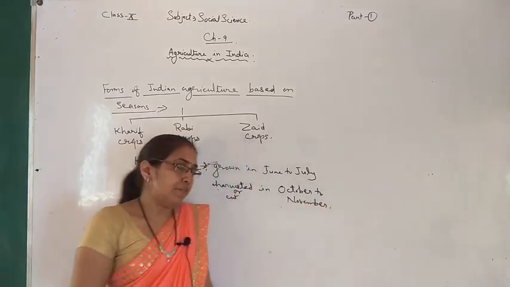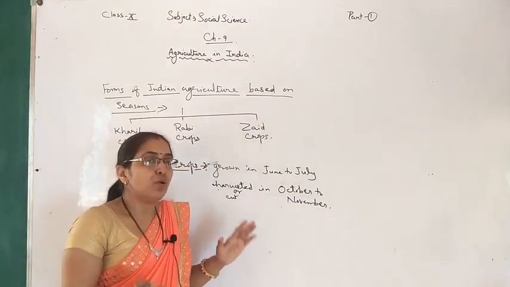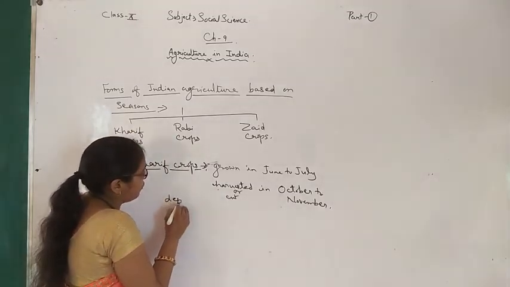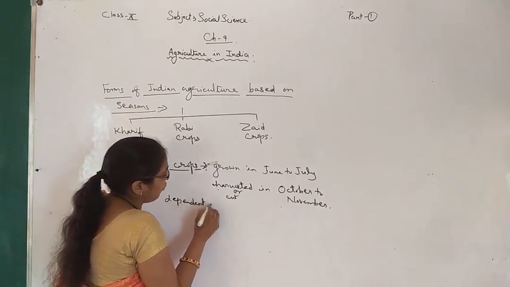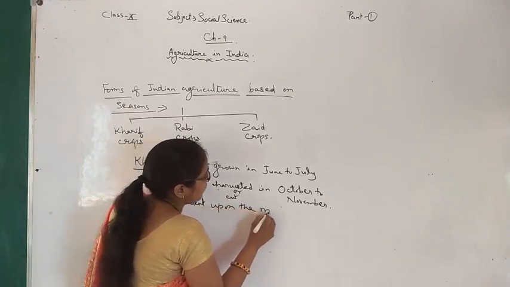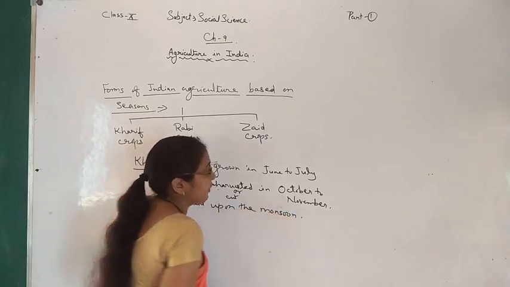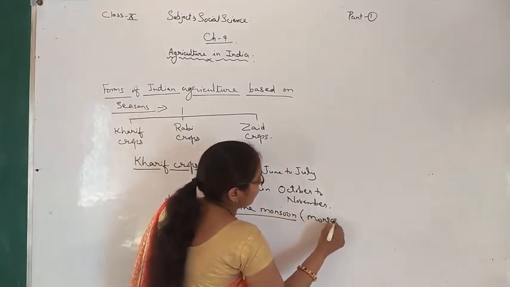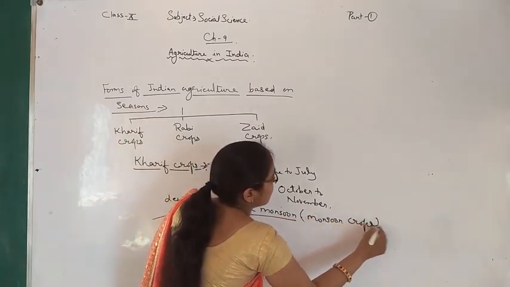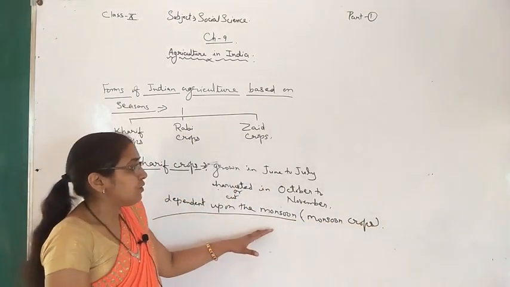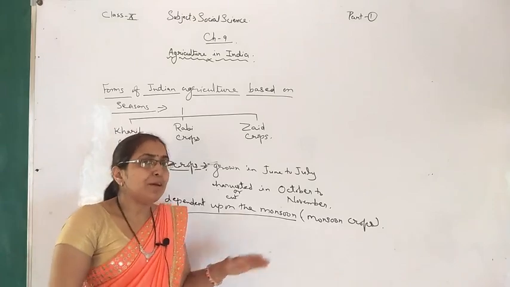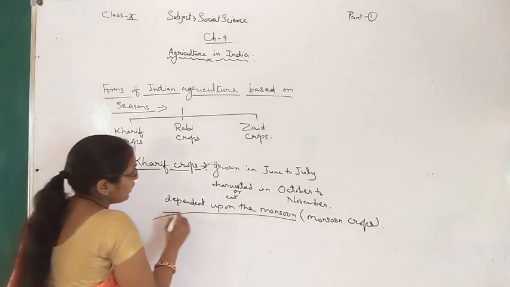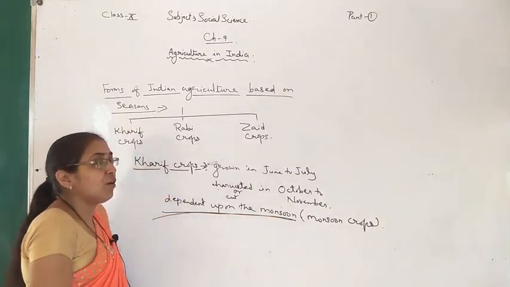October to November. Normally most of these crops mainly depend upon the monsoon. It means they depend upon the rainfall. That's why these are also called monsoon crops. In some areas they are also done by irrigation. Now, what are the examples of these crops?